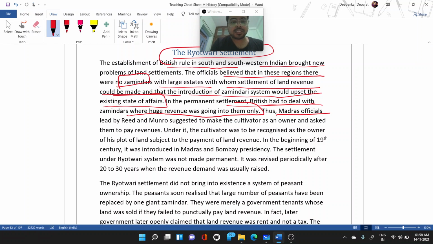Thus, Madras officials led by Reed and Monroe suggested making cultivators the owners.